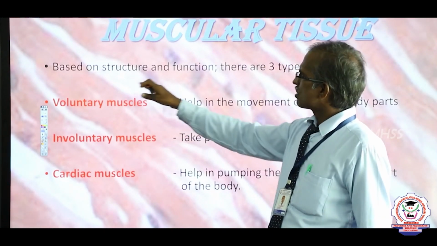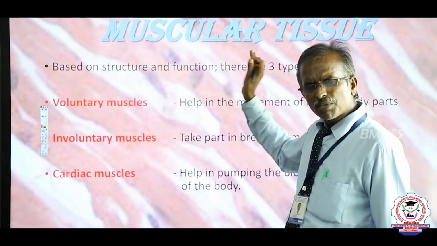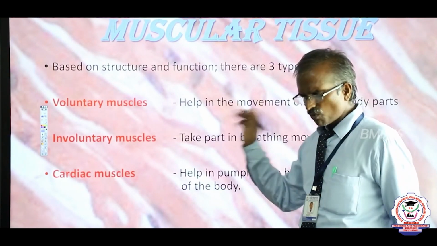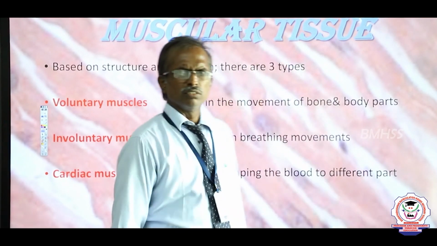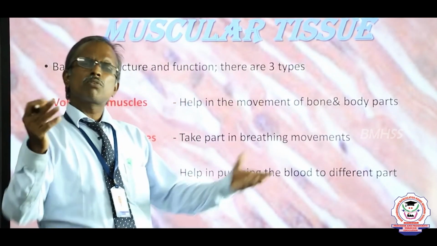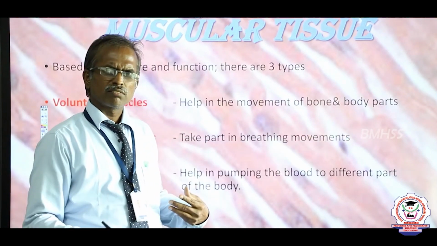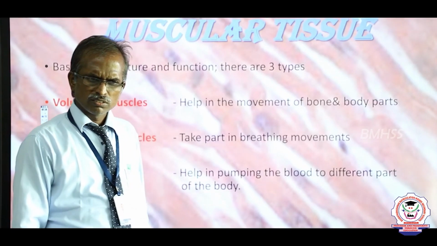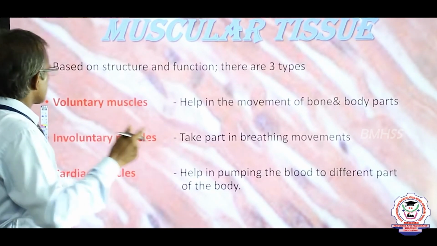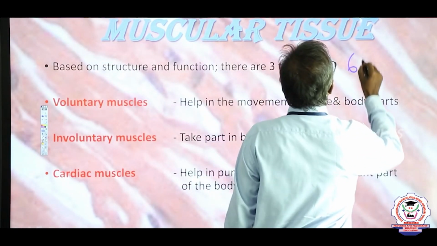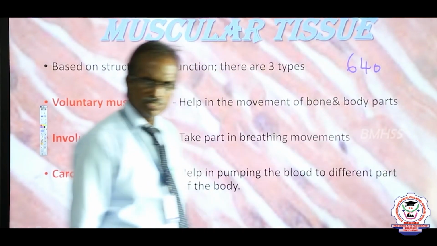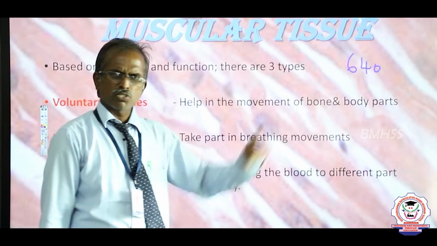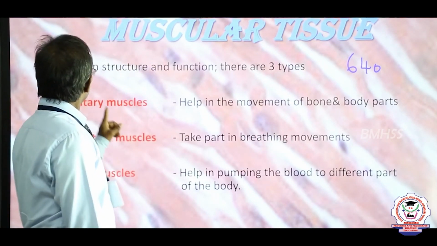Now, based on the structure and the function, the muscle tissue is categorized into how many types? Three types. Before going to this, a very important question: do you know how many muscles are there in our human body? Mr. Dinesh Kumar? Yes, very good. There are nearly 640 muscles in our human body. This is one of the GK questions. That is a neat question. Okay, we come to the point.